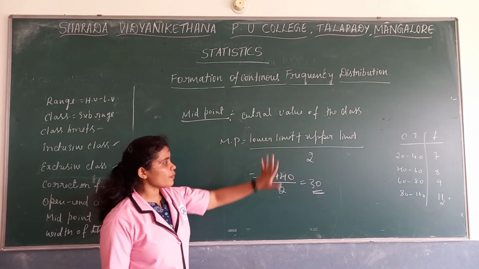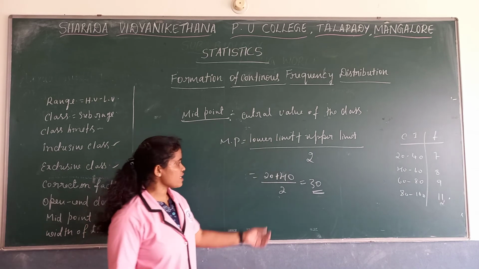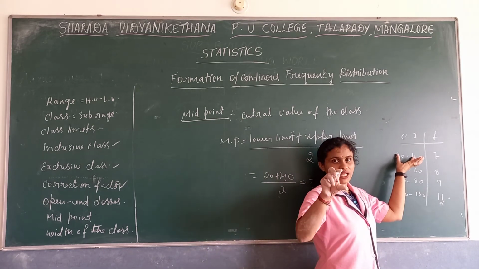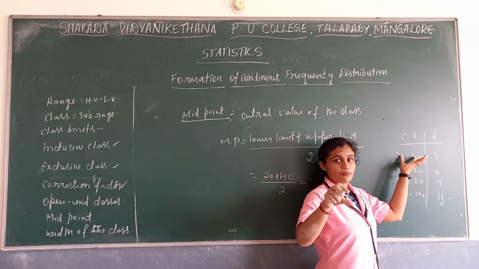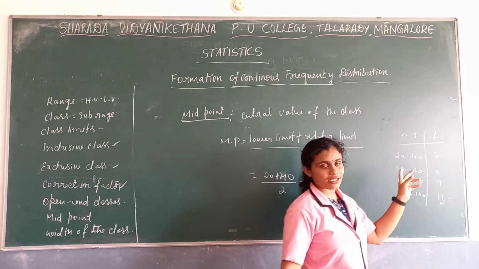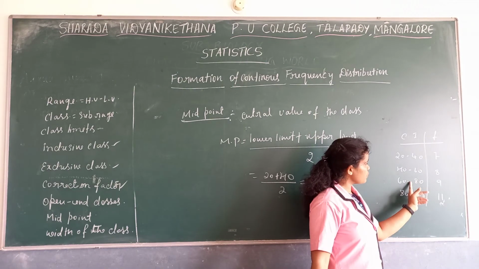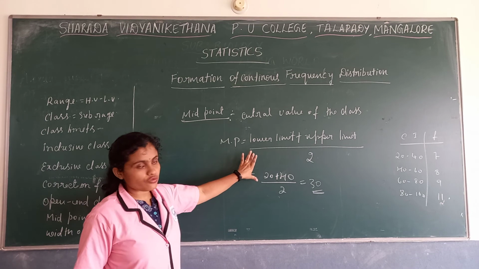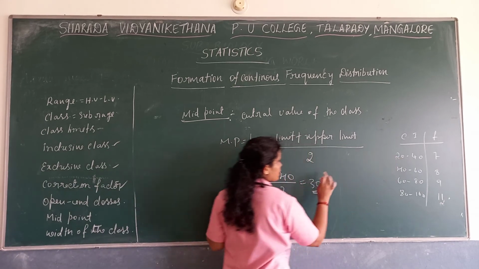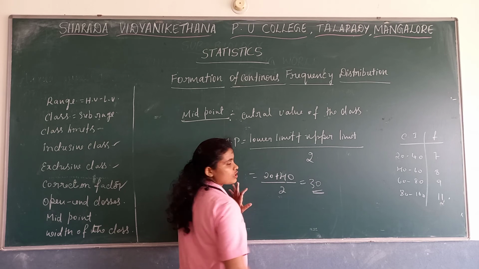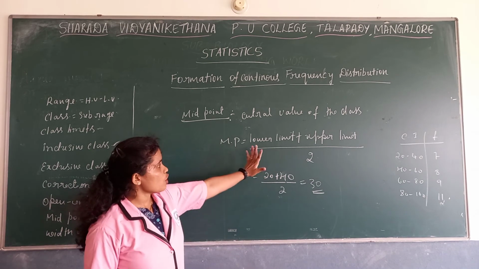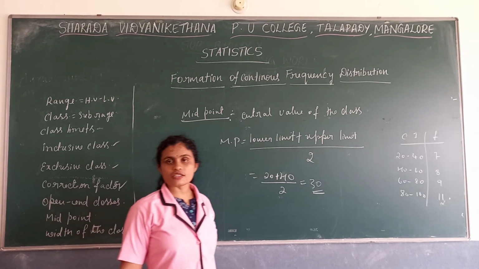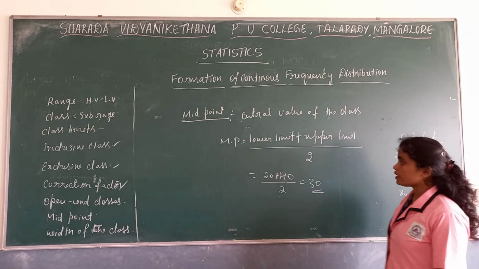So mid value is nothing but the central value of the class. What is the central value of this particular class, 20 to 40? The middle of both the lower limit as well as the upper limit. 30 is the middle value. Here 50 is the middle value, here 70, here 90. What is the formula to find it? Lower limit 20, upper limit 40, divided by 2. That is the way to find the mid value. So the formula is lower limit plus upper limit divided by 2.